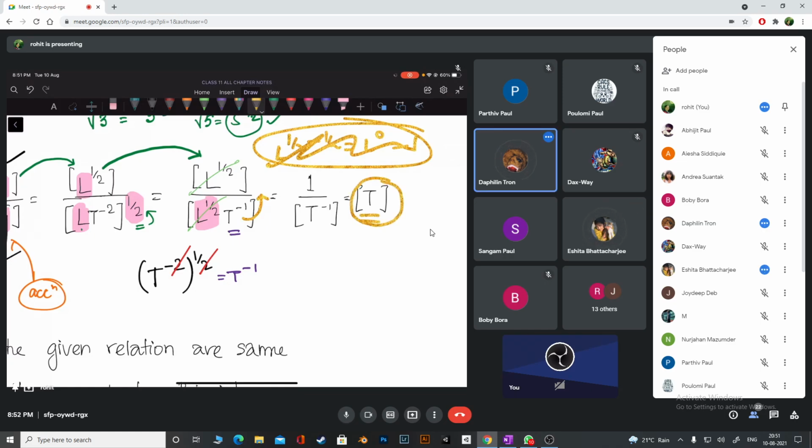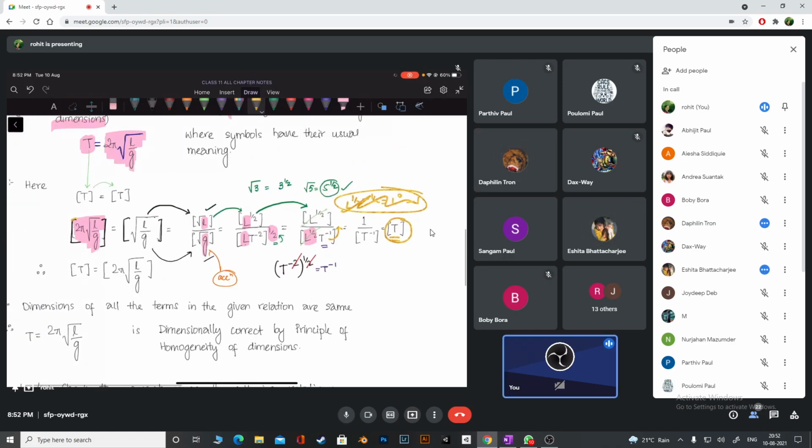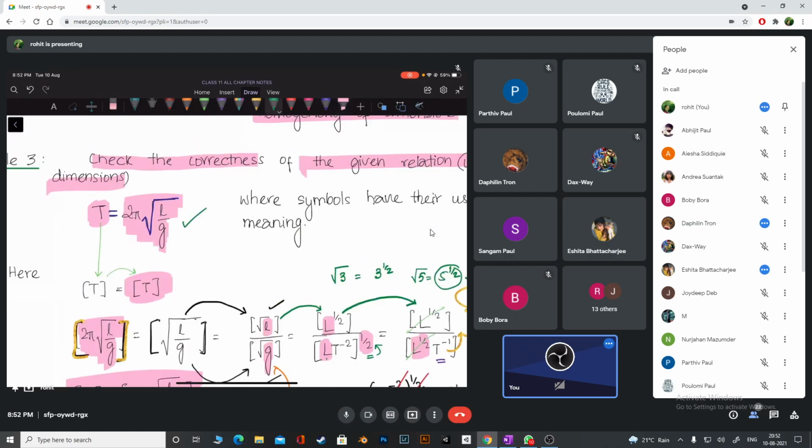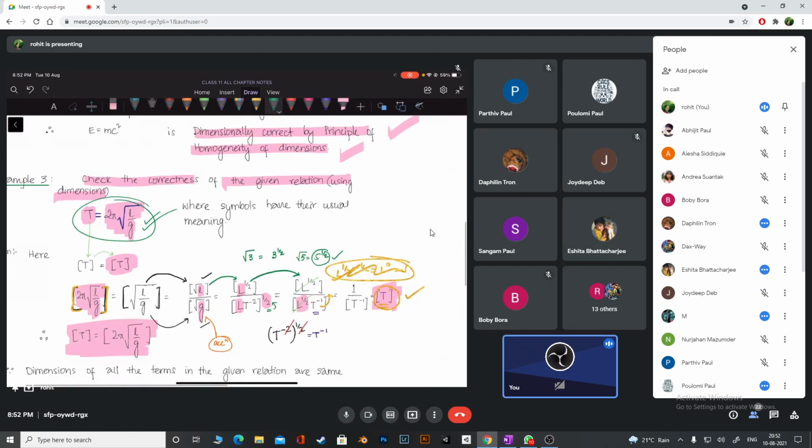So this one, when I take it up, is going to look like what, guys? T. So do you understand that entire dimension of the right hand side is nothing but equal to how much? T, right? That means the dimension of the left hand side was T. In the right hand side also it is T, so every term has same dimension. See, I'm writing here the last step. So tell me, this formula is correct or dimensionally correct? Dimensionally correct.